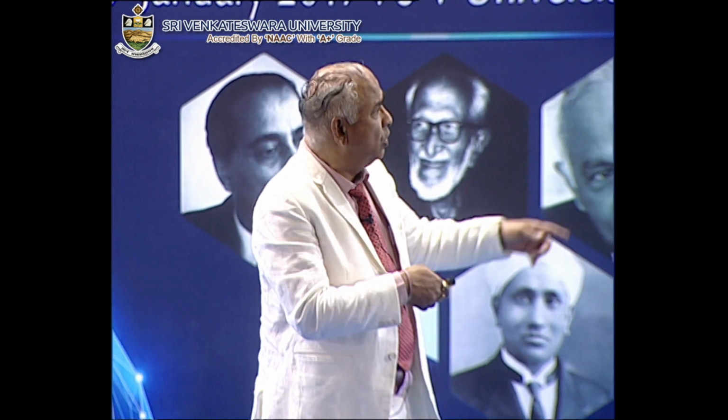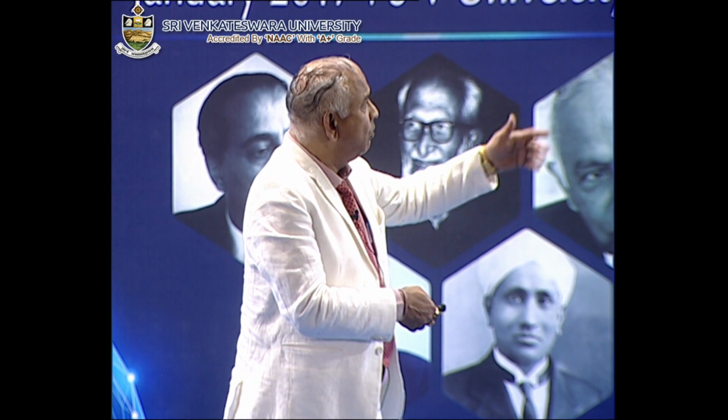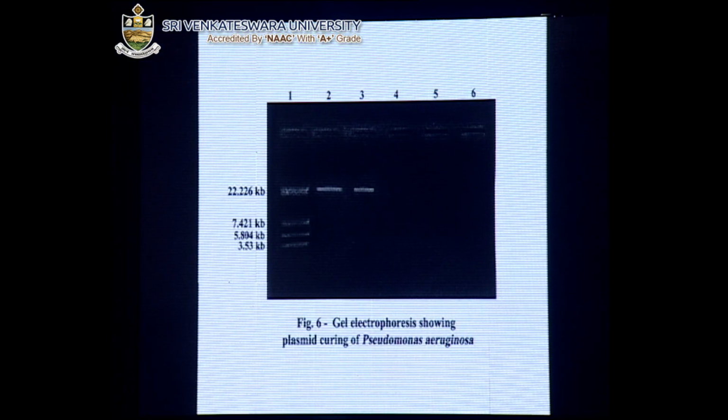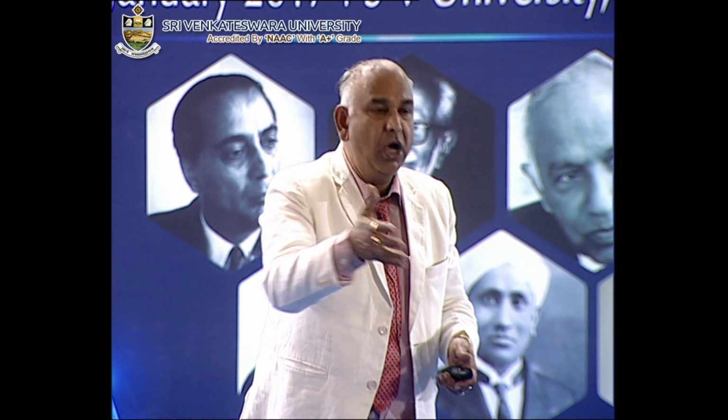Here also the gel electrophoresis we analyzed, and now we started on how to cure this. Now what happens in bacteria? You will have the plasmid, and the genome will be there. Both are involved in the degradation process. They produce the enzyme, and this enzyme cuts these chemicals and produces carbon dioxide and water. Ultimately, where exactly does it act, whether the plasmid is involved in the degradation process or the whole genome is involved?